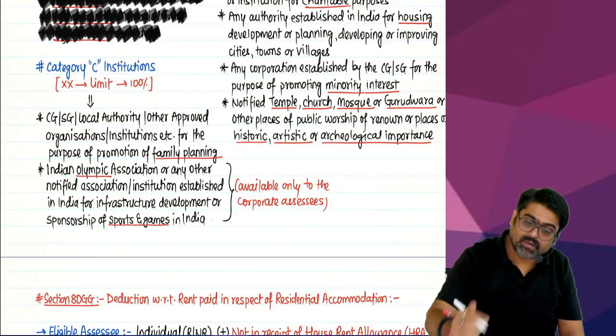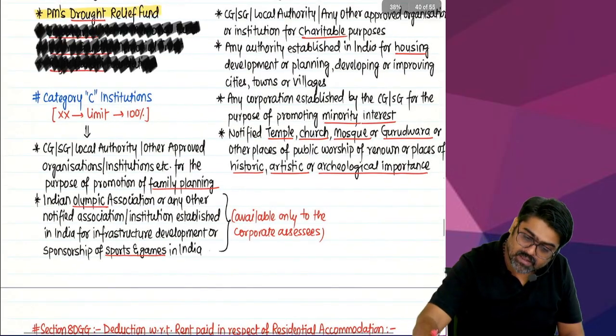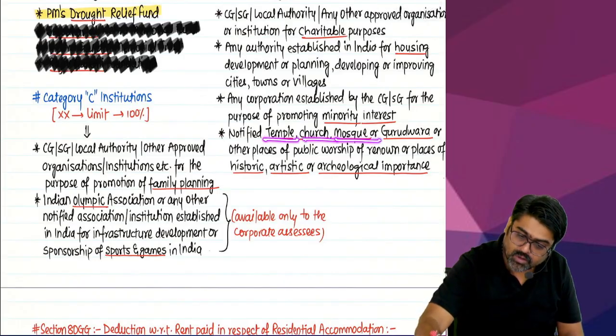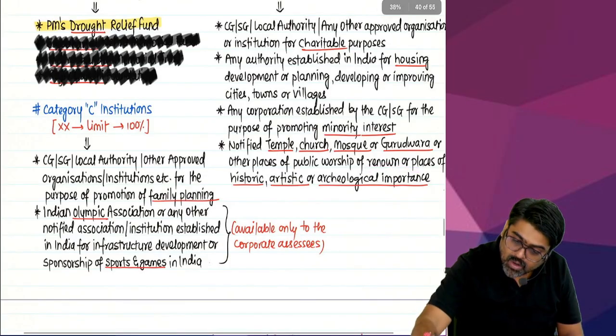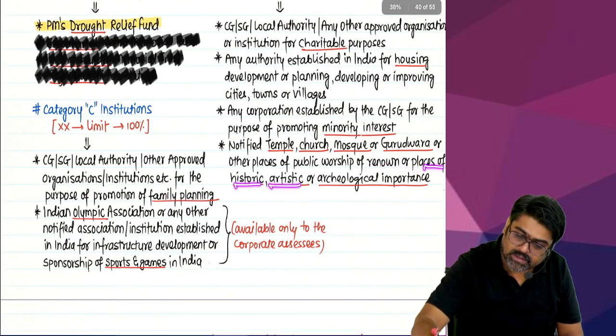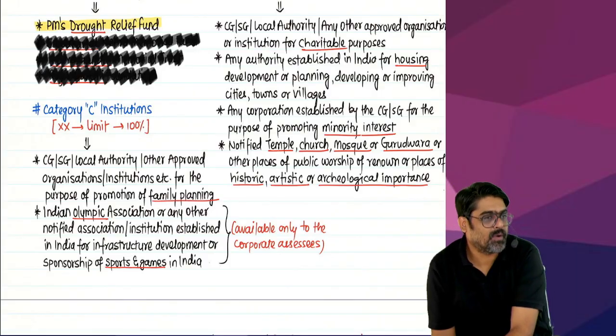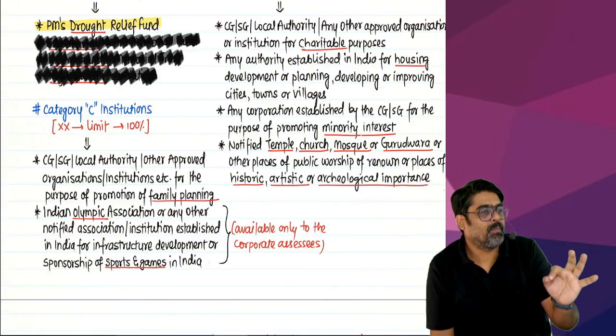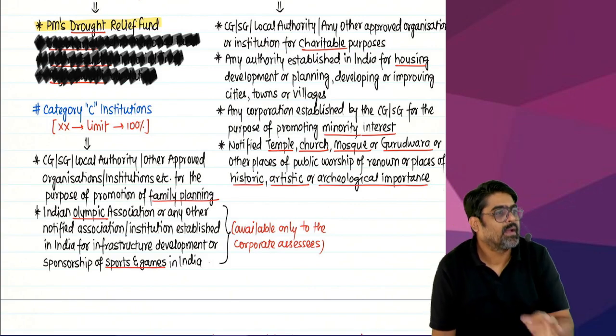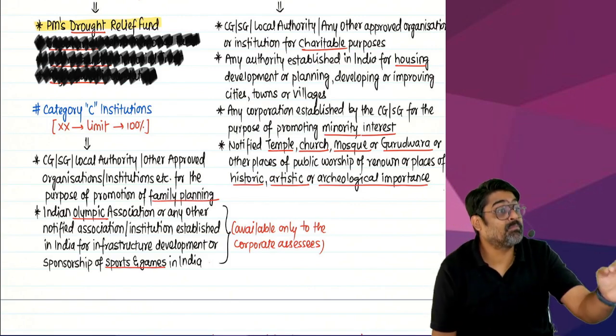Then remember the word temple, church, mosque, gurudwara, yes or no? Other places of public worship, of renown, or places of historic, artistic or archaeological importance. What is the meaning of these points? Public places of worship and public tourism places.